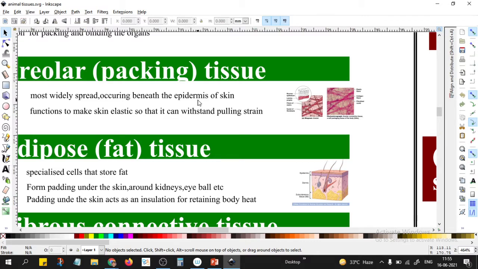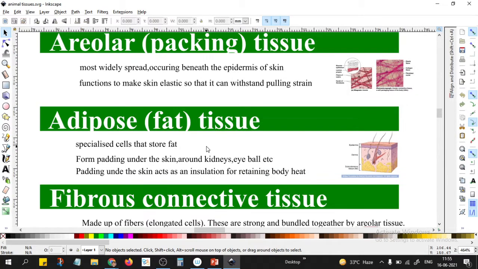Next is the adipose or fat tissue. These are specialized cells that store fat, and they provide a cushion for different internal organs. It may be the eyes, under the skin, the kidneys, and many other organs. They are all surrounded by a layer of fat. This fat allows that if any mechanical impact comes, the organs should not get damaged. Fats provide that kind of cushioning support.